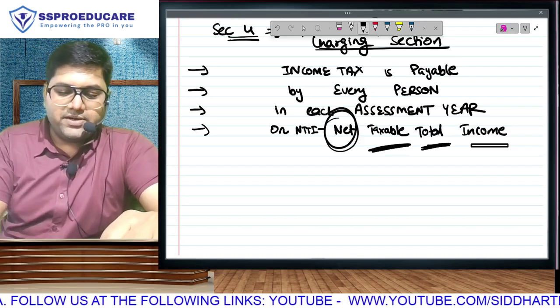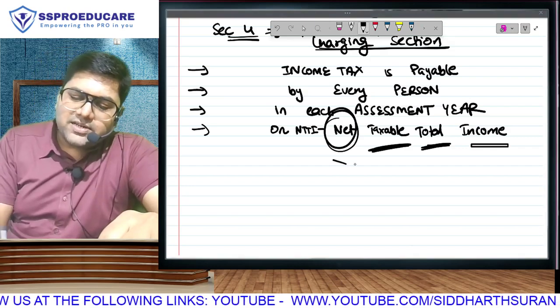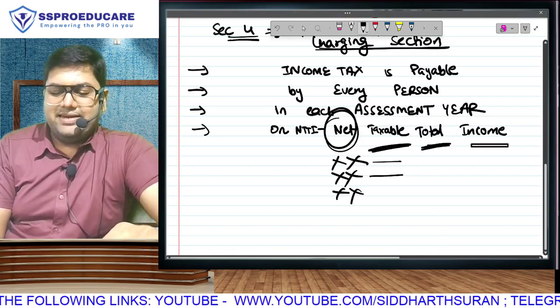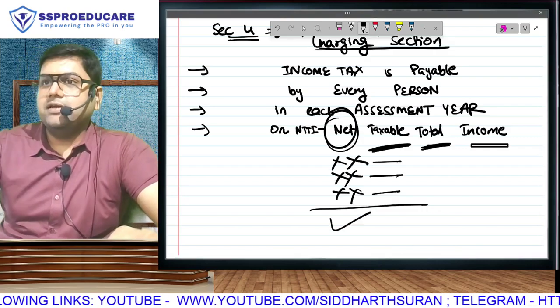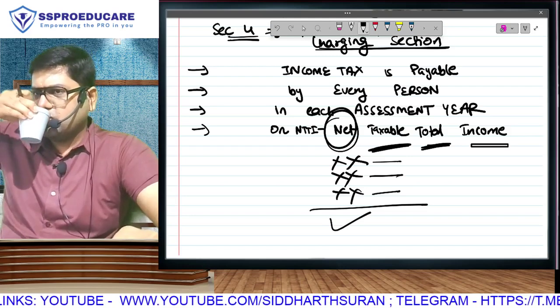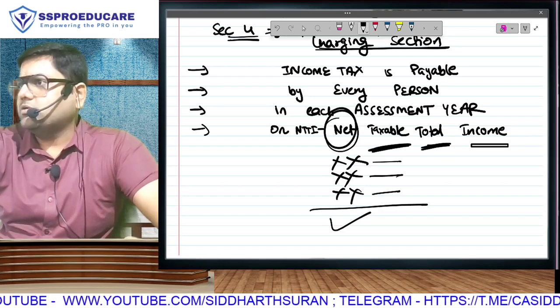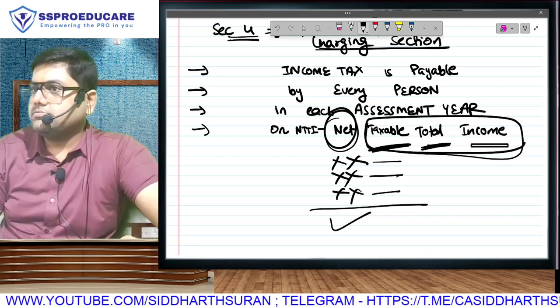Now, please pay attention to this. I will first take total of all my incomes, the taxable ones. Maybe salary, dividend, rent, I will take total of all of them. Is this my total income? Is this the total of only the taxable amounts? I have removed the exempt amounts. That means have I taken care of the things written here?